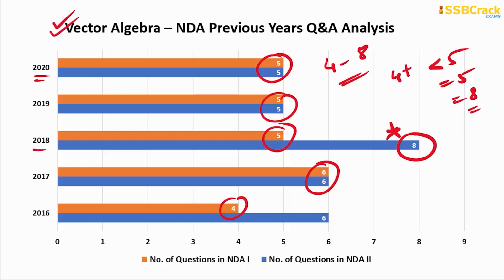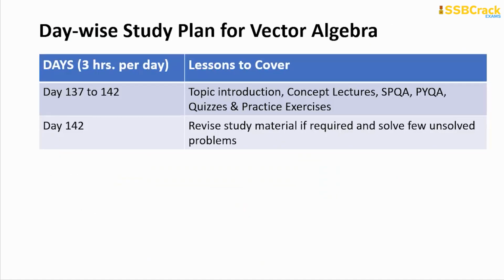So here is the constructive plan for the same: sit 3 hours dedicatedly per day, and on day 137 to 142, just go through all the topic introduction, concept lectures, SPQA, PYQA lessons along with the study materials, and attempt the quizzes and practice exercises. And on the last day, you will be getting some extra hours there. So what do you do? You revise the study material once again, right, to expose yourself once again to the important results and formulas in vector algebra, and try to solve a few unsolved problems.